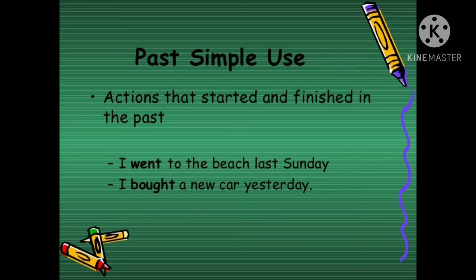So basically we can say that simple past tense is used to show actions that started and finished in the past. For example, I went to the beach last Sunday. I bought a new car yesterday.